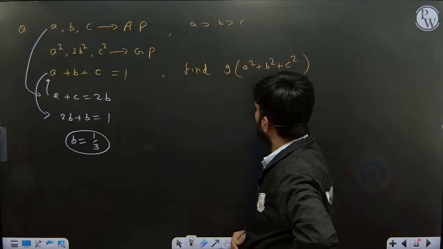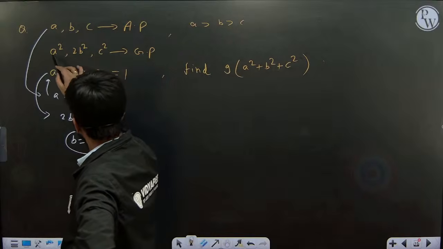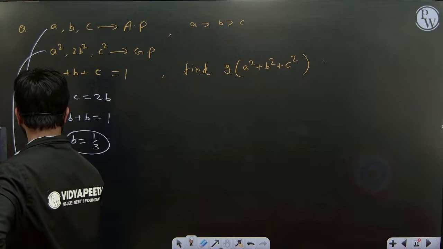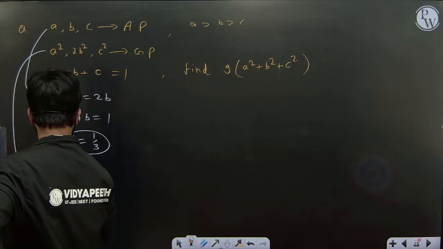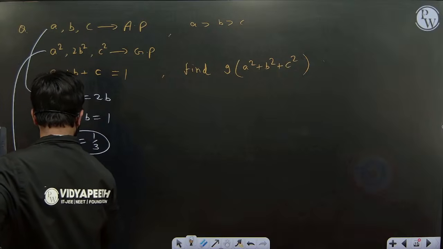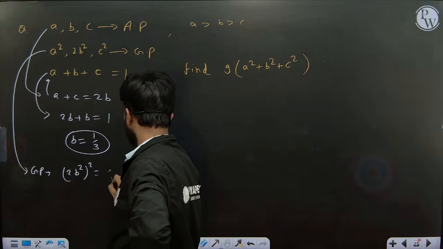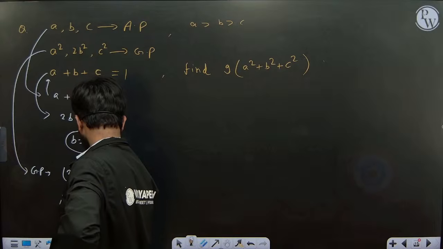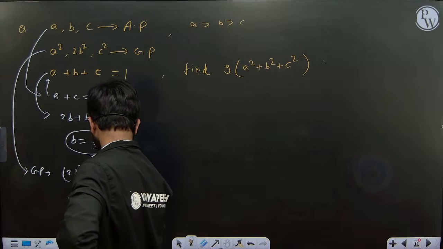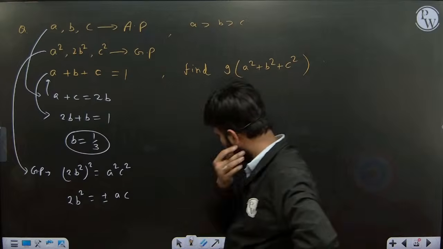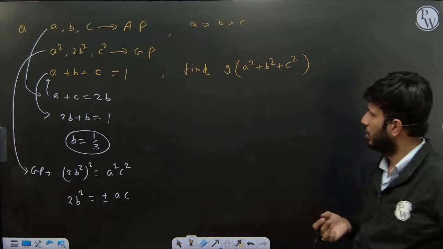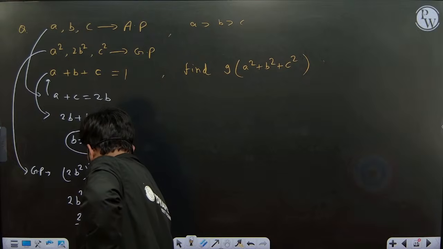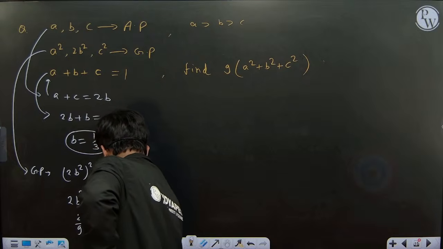Okay. Now the GP property. These are in GP. So from there you will say the square of the middle term, 2B square, is A square into C square. So you can write 2B square is equal to plus minus AC. Yes, both are possible. Plus minus AC is possible. And B value you know is 1 by 3, you can put 1 by 3. So 2 by 9 is equal to plus minus AC.